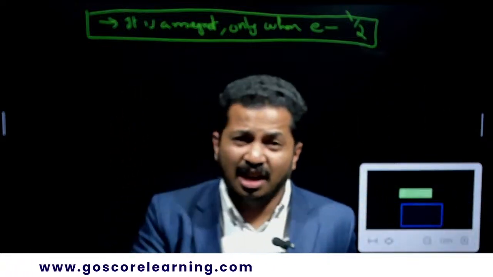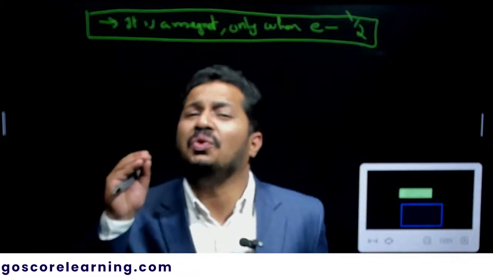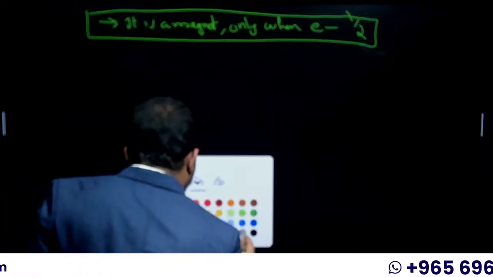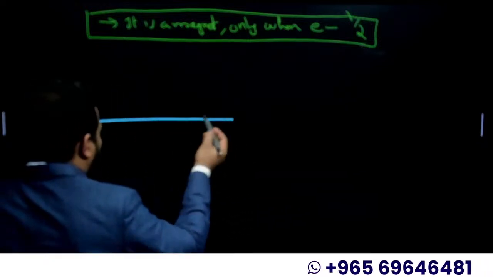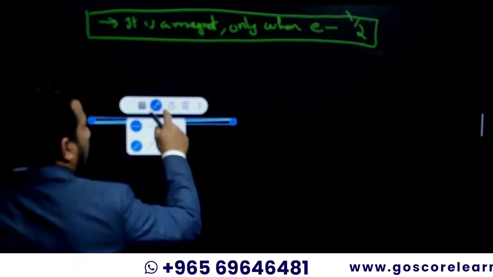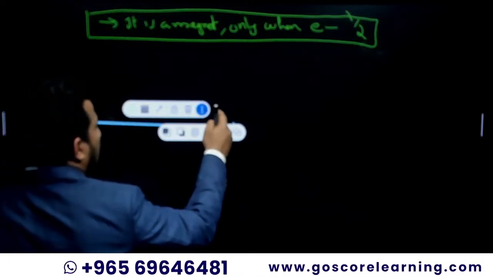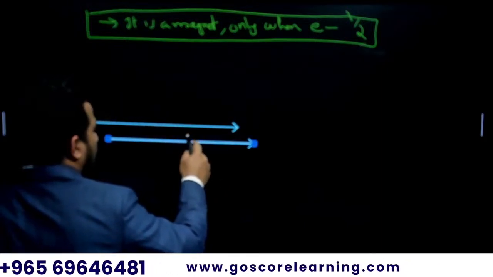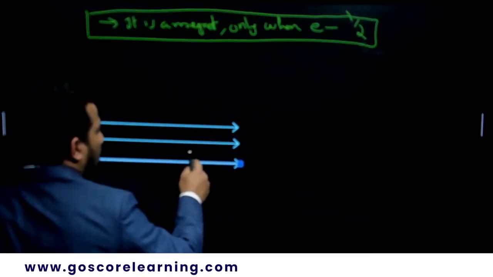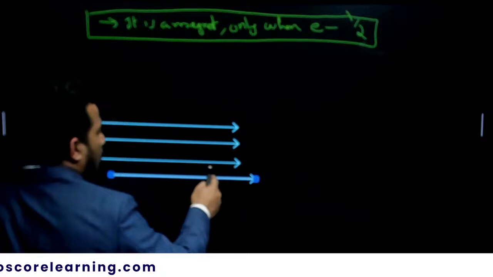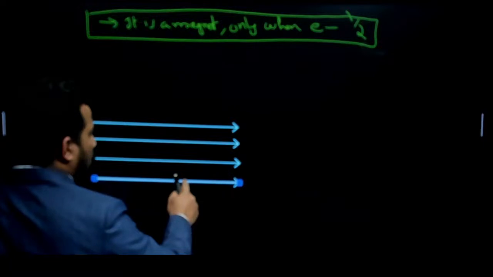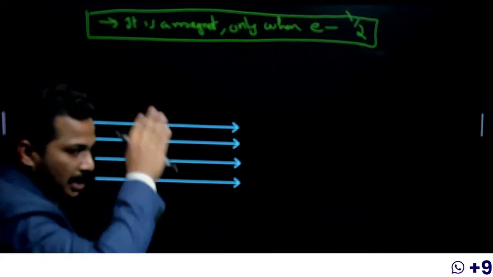You know that the magnetic field inside a current carrying solenoid is a uniform field. What are the peculiarities of a uniform magnetic field? Uniform magnetic field lines are parallel, equidistant, and in the same direction, three conditions.